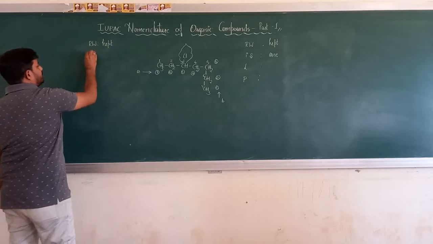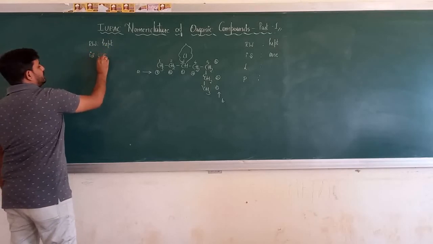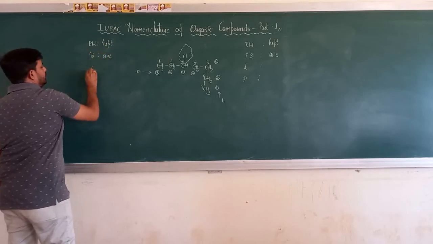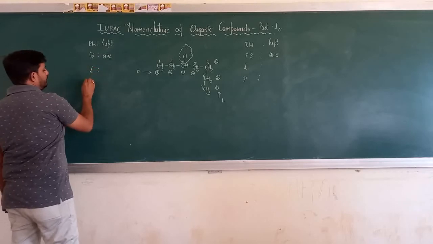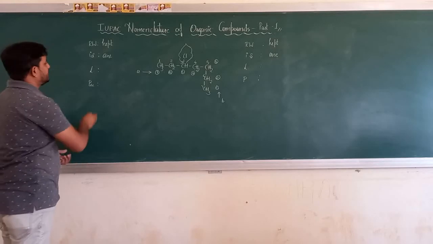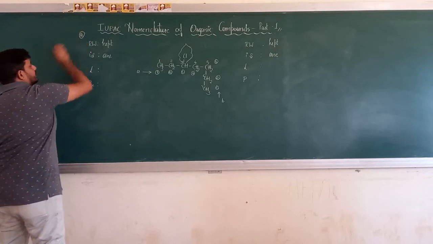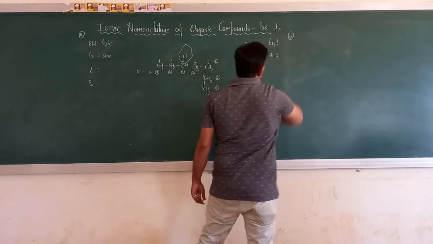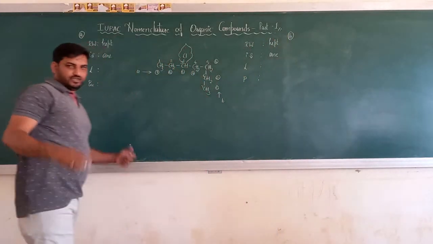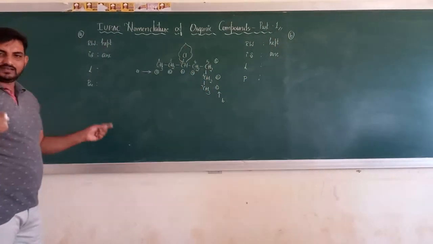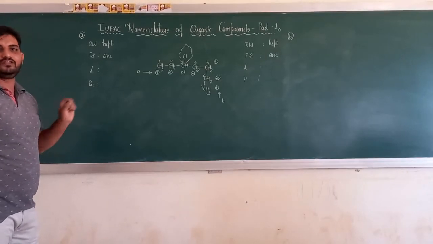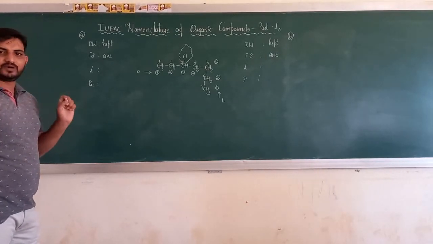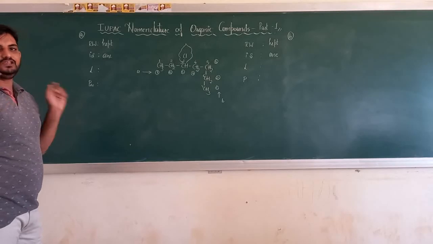Then my primary suffix is also the same, it is ane. Then the locant and the prefix. This is from side A and this is from side B. Let's write both names now. The chain has two ends, A and B, and nothing else. So practice getting two parallel answers, then it will be very easy for you.